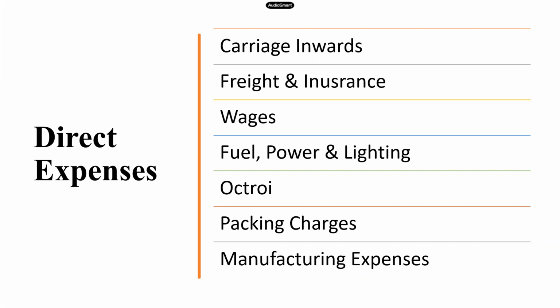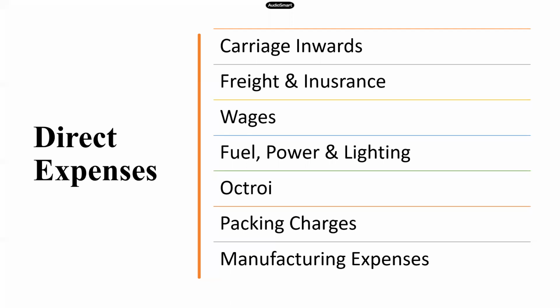Right? So we are done with the trading account now. So just remember, there are only 5 major points to the trading account. Opening stock, purchases, and all direct expenses on the debit side, sales, and the closing stock on the credit side. That's it. Nothing else will appear in your trading account. Only these 5 items will appear. Opening stock, purchases, and direct expenses on the debit side, your sales and closing stock on the credit side.